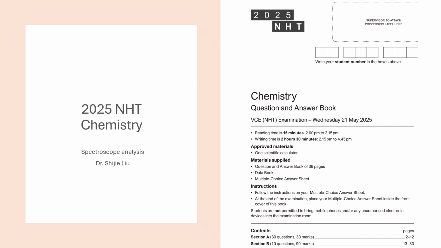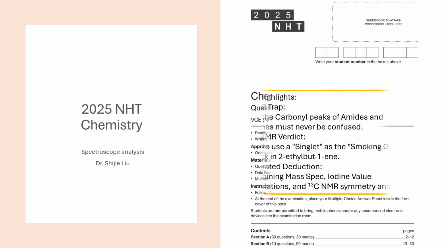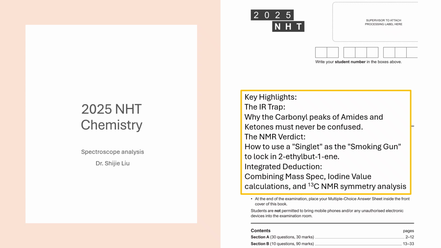In this episode, we take a deep dive into the most challenging spectroscopy questions from the 2025 VCE Chemistry NHT official exam. By deconstructing question 25, 26, and the high-yield 13-mark question 8, I will demonstrate how to build a logic ladder to deduce the final structure of an organic compound with absolute certainty.